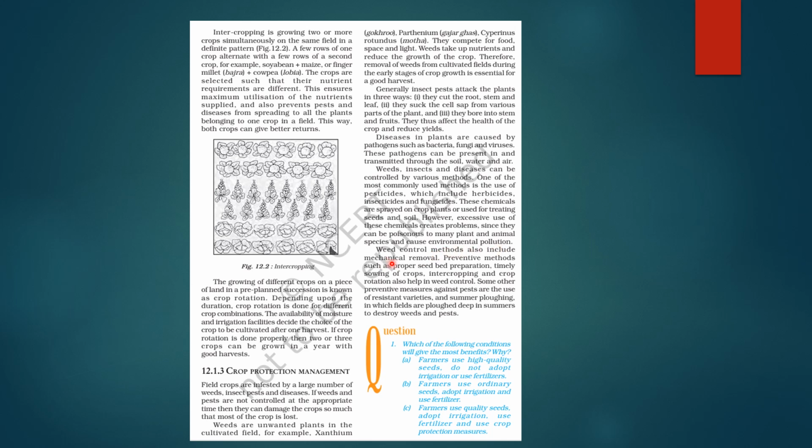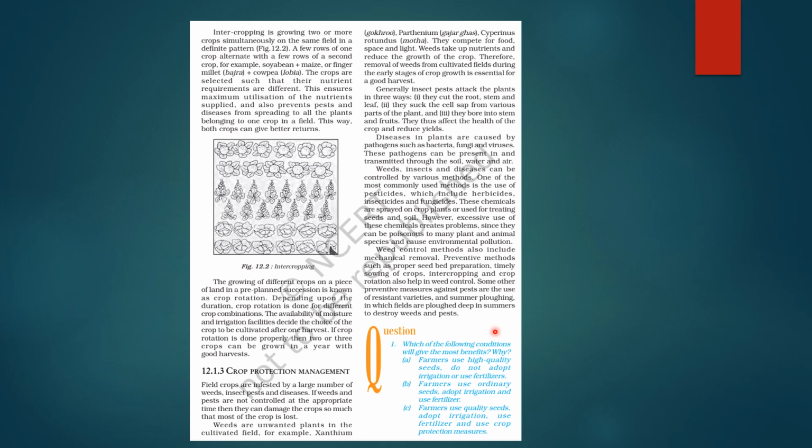Weed control methods also include mechanical removal. Preventive methods like proper seedbed preparation, timely sowing of crops, intercropping, crop rotation, they also help in weed control, right? And some other preventive measures against pests are the use of resistant varieties, okay? Summer plowing, in which fields are plowed deep in summers to destroy weeds and pests, right? So these are some of the methods of crop protection management, right?